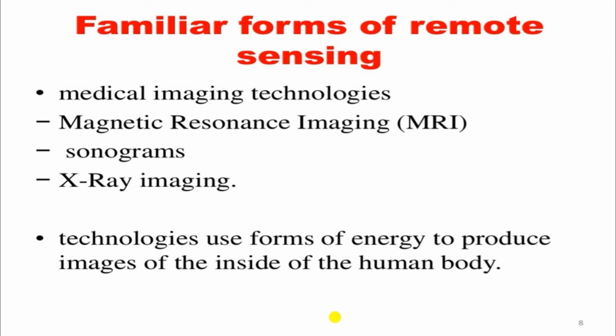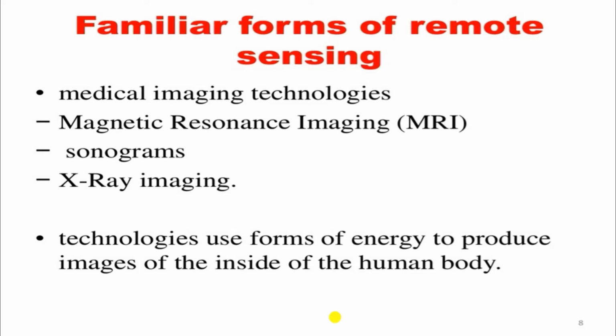Now, we can classify the different forms of remote sensing based on their source of energy. There are also different techniques used for different purposes. Medical imaging technologies are one type of remote sensing.